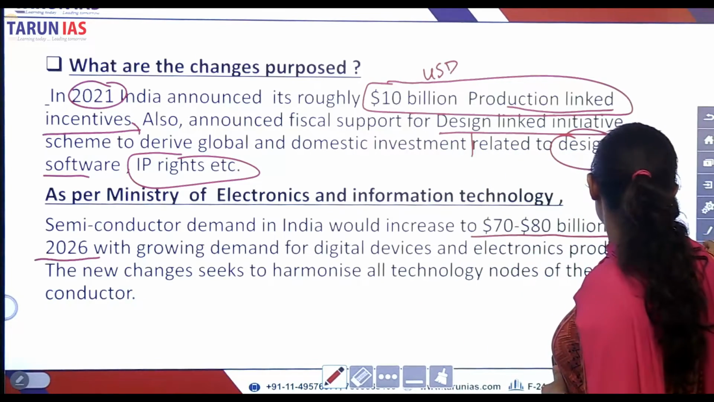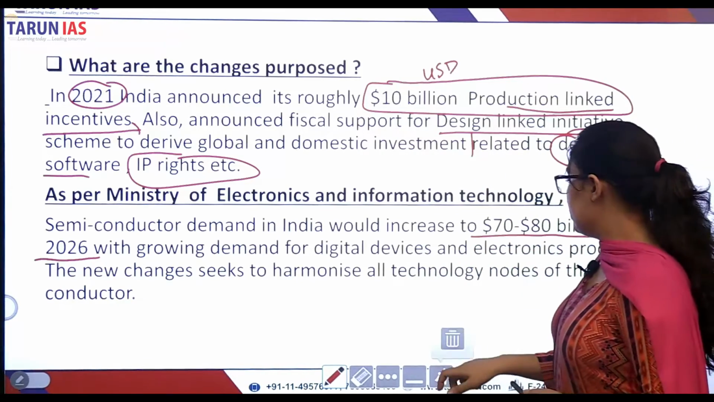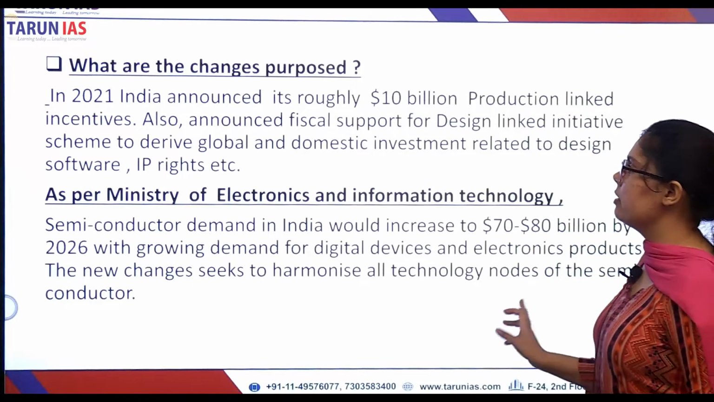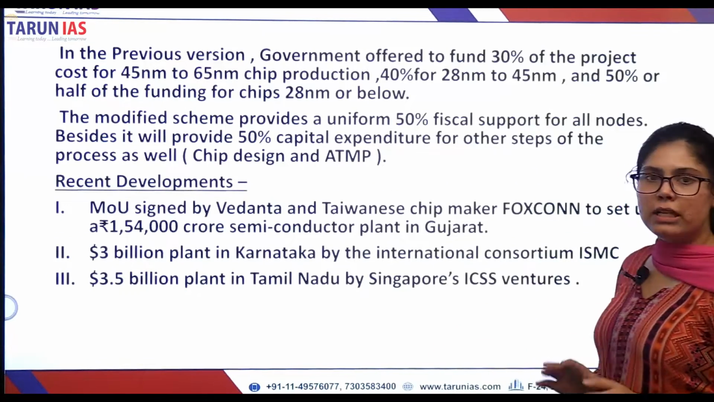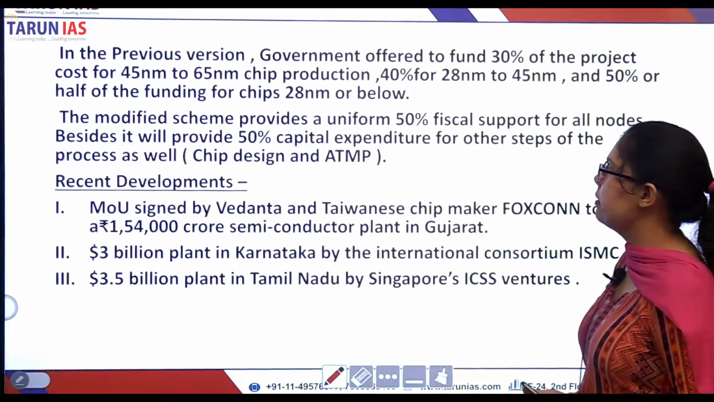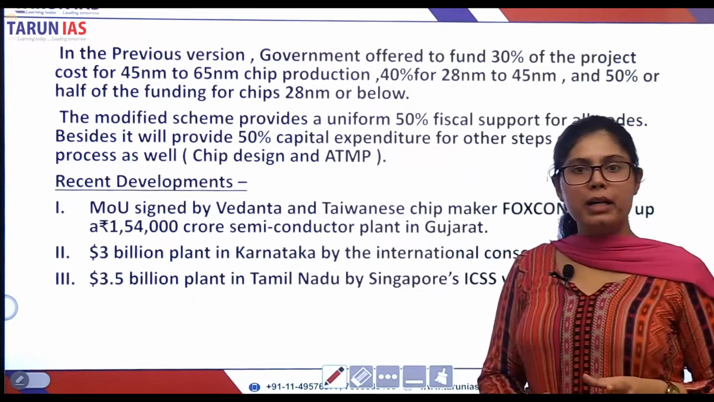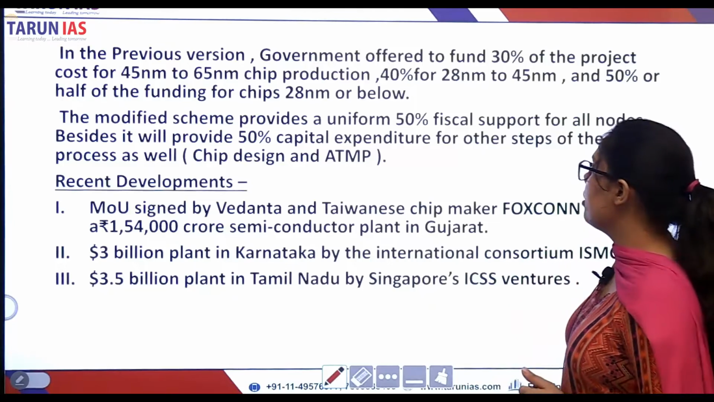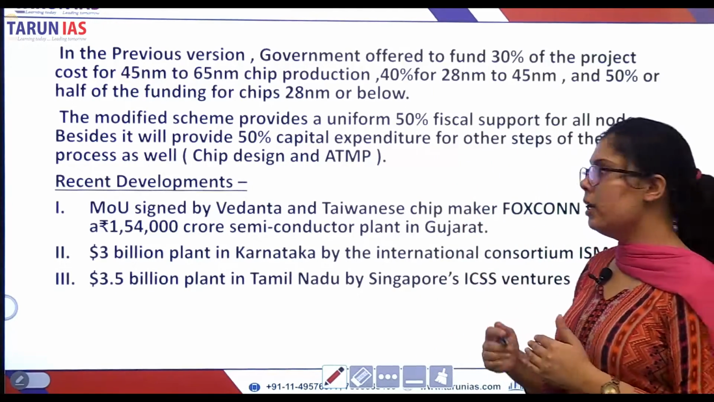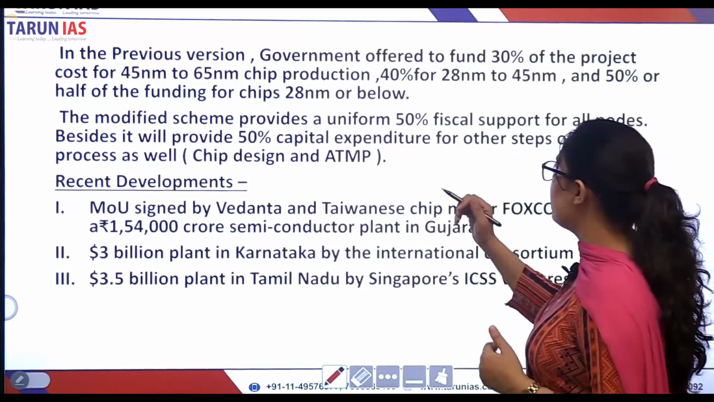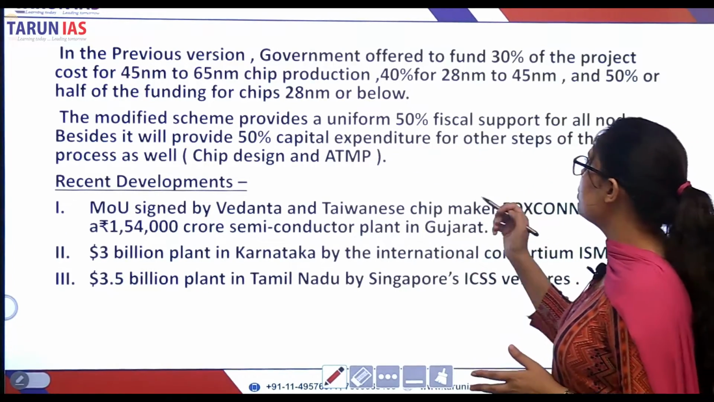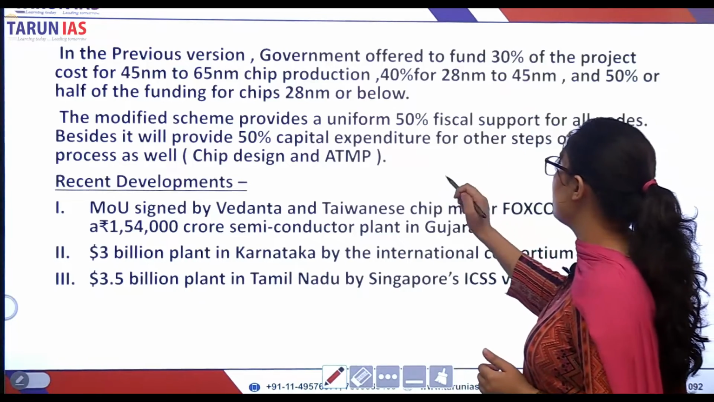In order to harmonize India's digital revolution with the globe, the Indian government has come up with several changes. Now let us discuss what those changes are. In the previous scheme of production linked incentives and design linked incentives, the incentives were given depending upon the size of the chip. The Indian government had given ranges of chips according to which the incentives were offered.